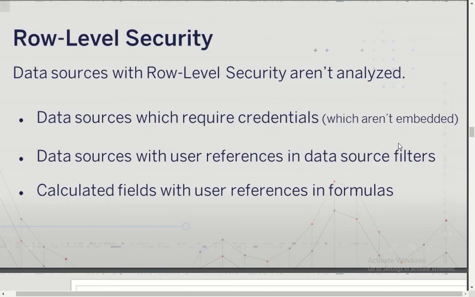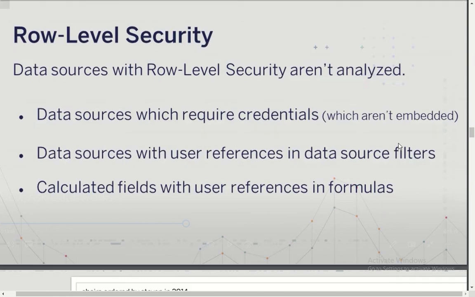So that is point number one. And point number two is a data source which requires credentials. Basically, if you have published a data source where credentials are not embedded, it is not going to analyze such data sets. Similarly, with calculated fields with user references, where you have used user functions, it is not going to analyze such data sets.